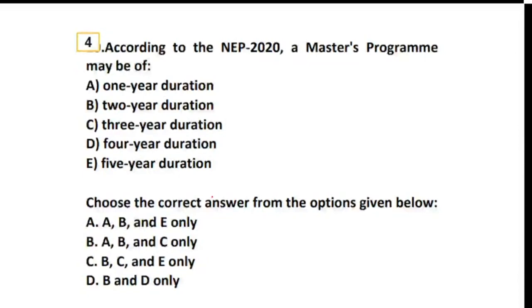The duration. Is it 1 year duration? Is it 2 year duration? Is it 3 year duration? Is it 4 year duration? Or is it 5 year duration? So you are supposed to pick up the durations. That is, a master program may be of what? So options are given below. You have to select from the given options. So let's see how many of you are able to do this.